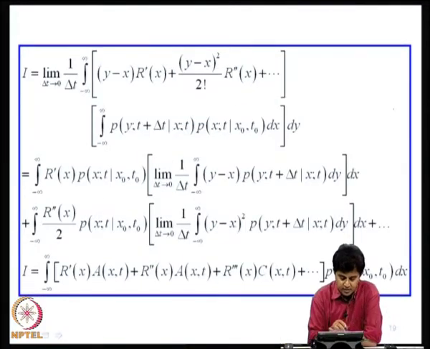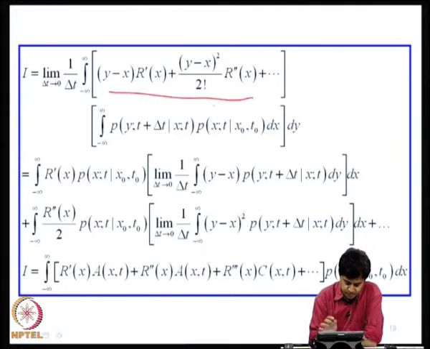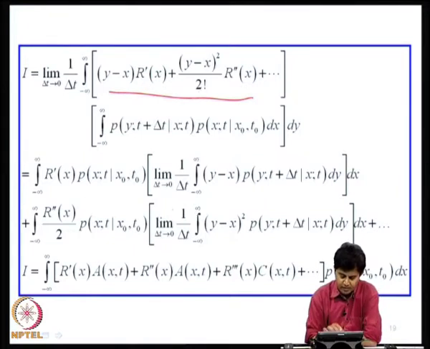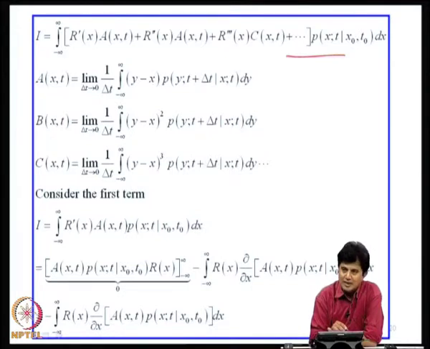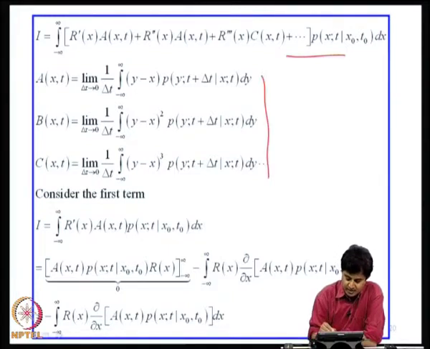If you do that, the first term is gone. With a little bit of manipulation, rearranging these terms will show us that this I can be written as r'(x) times a, r''(x) times b, r'''(x) times c, etc., into dx. Here a, b, c, etc. are nothing but the incremental moments, the moments of Δx that I was writing as alpha n, the same things here.